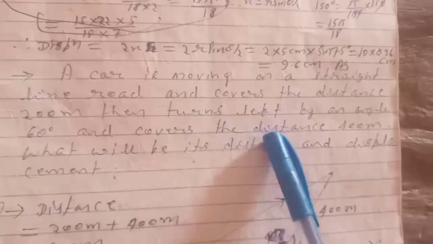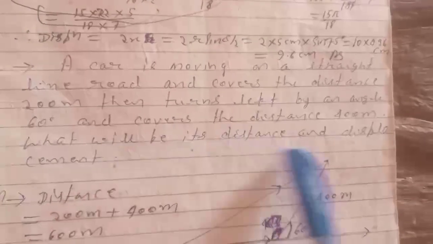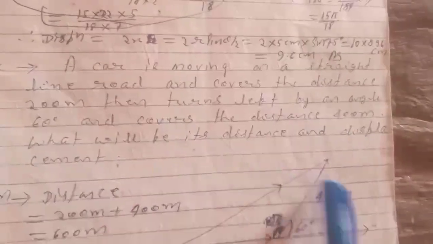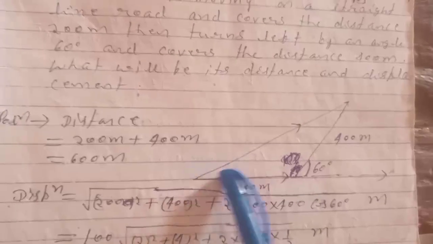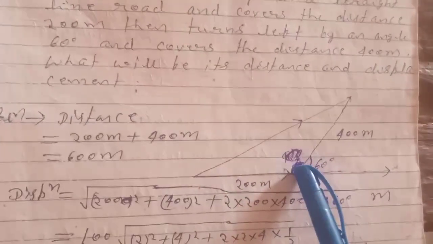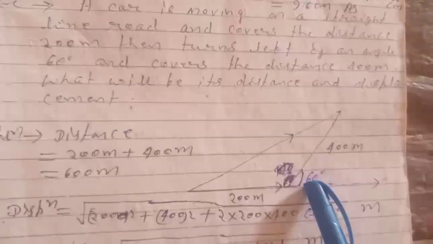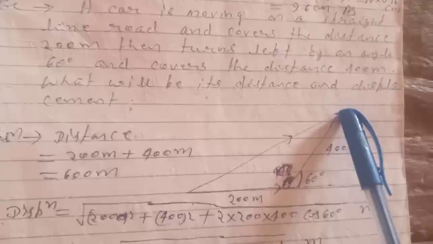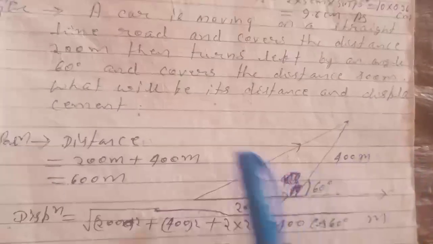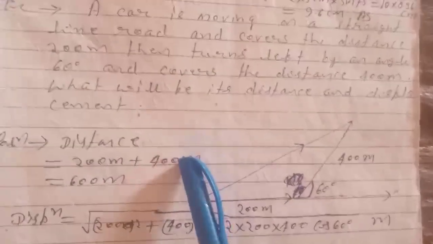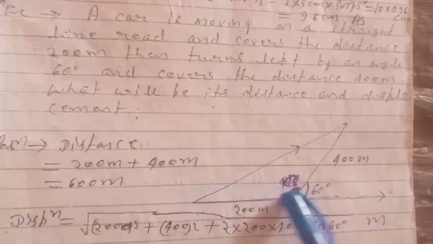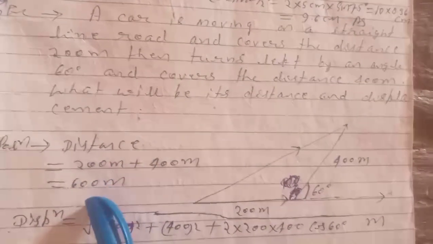A car is moving on a straight line road and covers the distance 200 meters, then turns left by an angle 60 degrees and covers the distance 400 meters. What will be the distance and displacement? Here it is shown in the figure. First leg, it goes along this direction in a straight line 200 meters and takes a left turn with 60 degrees and travels 400 meters. Now distance will be the total path length of 200 plus 400 equals 600 meters.